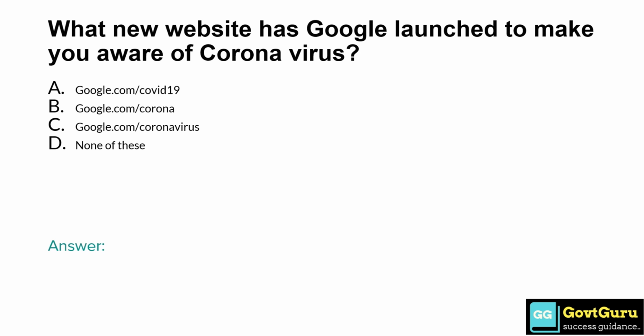What new website has Google launched to make you aware of coronavirus? Option A, google.com/COVID-19. Option B, google.com/corona. Option C, google.com/coronavirus. And option D, none of these. So the answer is option A, google.com/COVID-19.